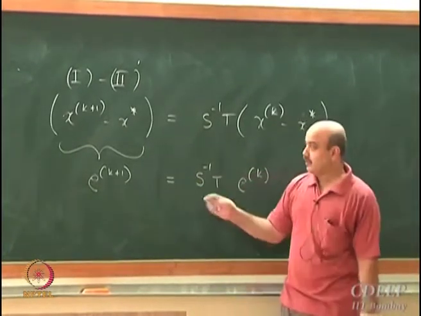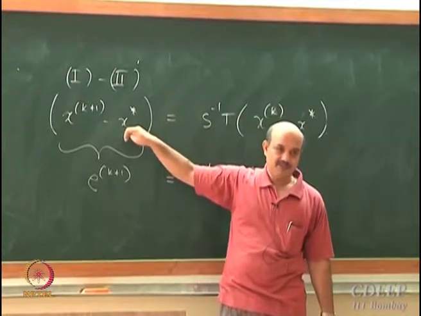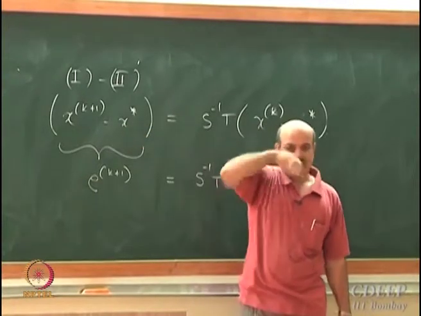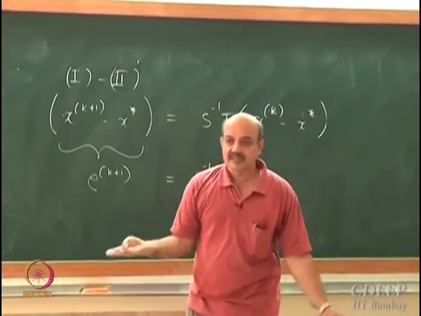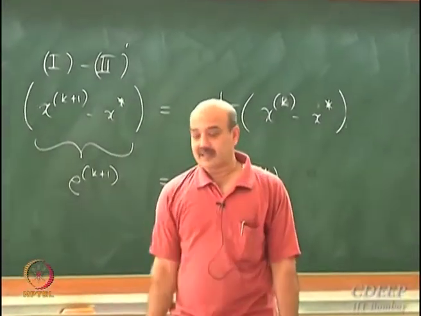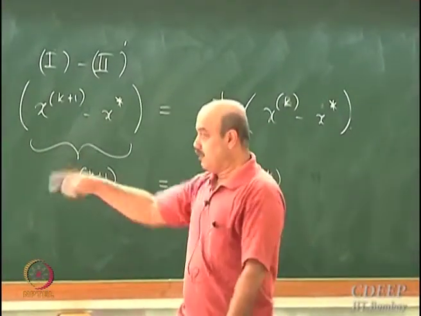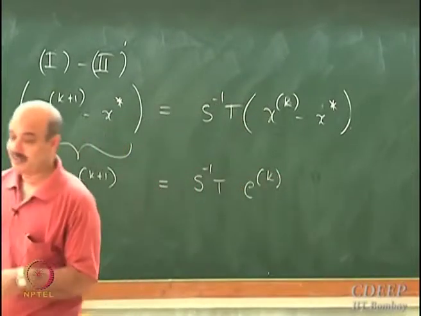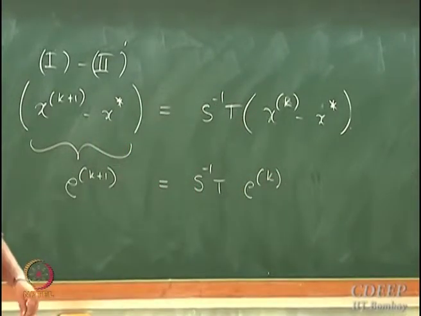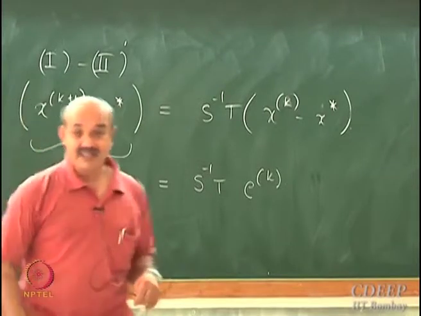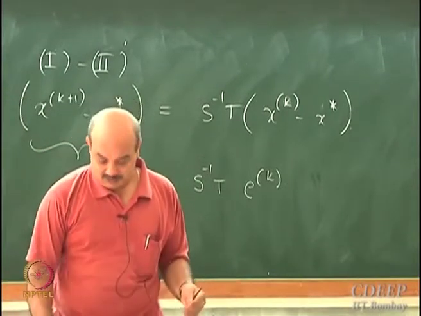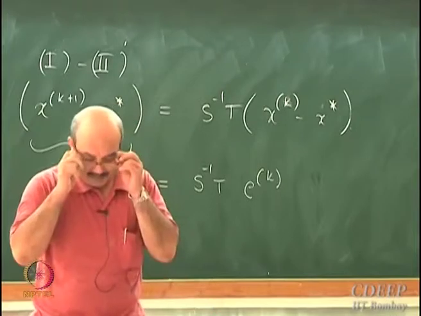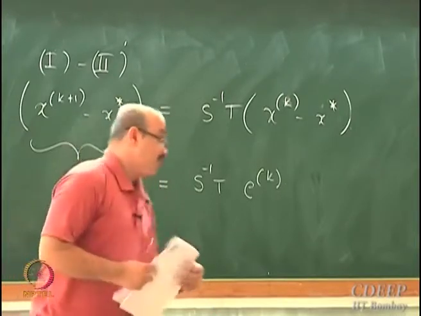What is error? Error is the distance from the solution, the distance from the true solution. X star is the true solution. Well, I will show you that X star indeed is the true solution. When you do this method, we have to show that we finally reach the point which is the solution of Ax equal to B. That also has to be shown. We'll do that, of course.